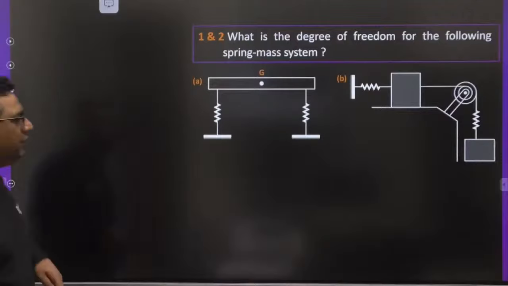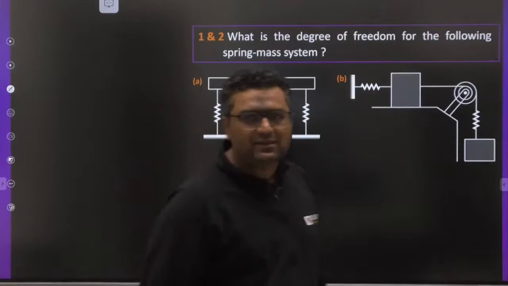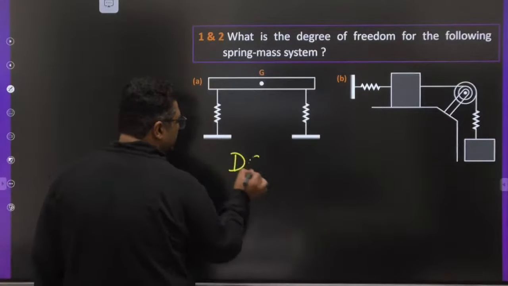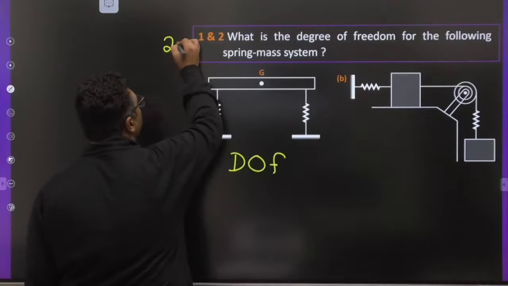Degree of freedom for these two cases. Last question, question number 20.